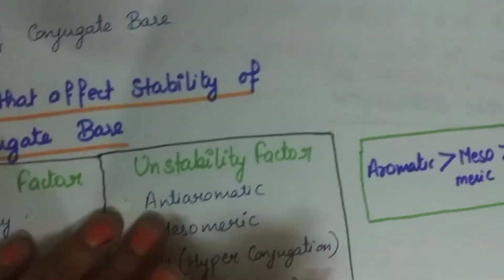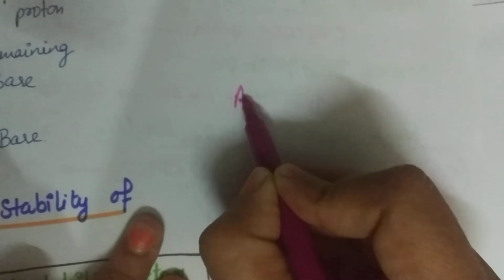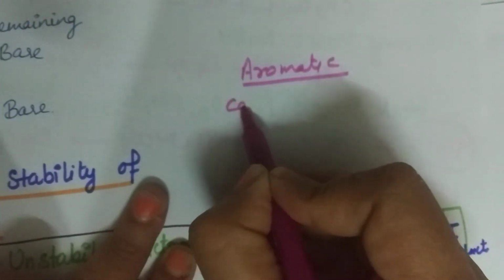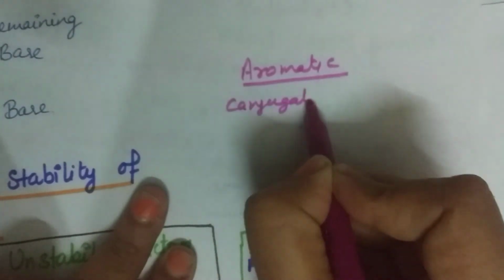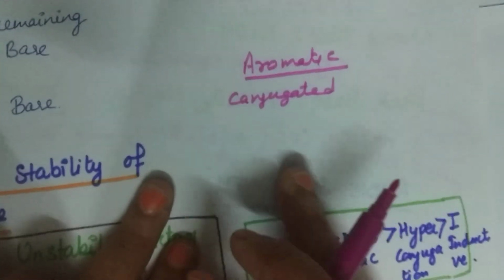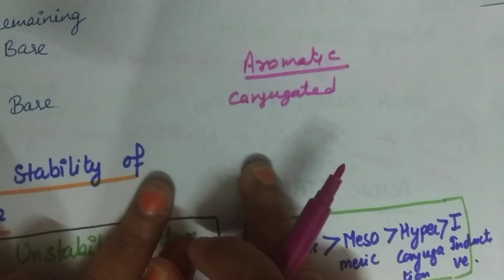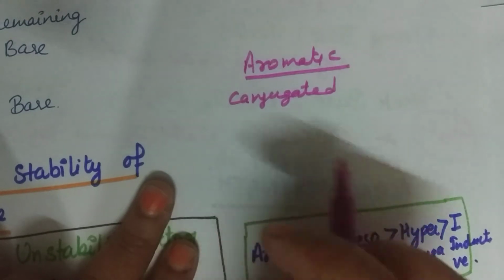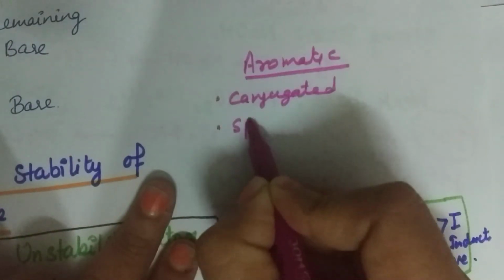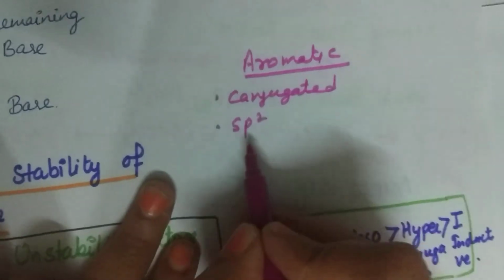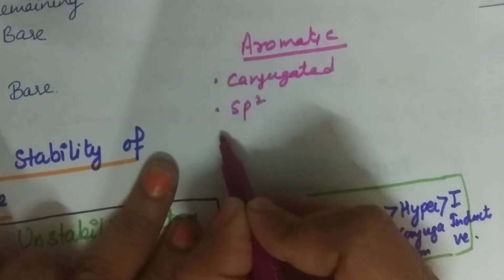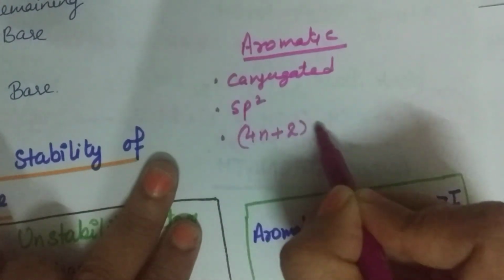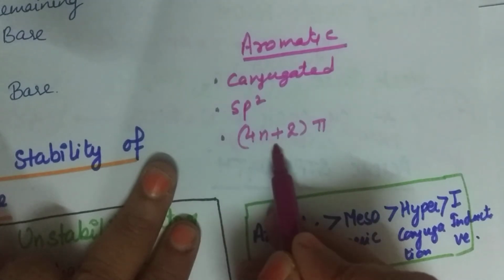For a compound to be aromatic, it should be conjugated, with alternate double and single bonds, or there should be a positive charge and then a double bond, or a negative charge or a lone pair. Then it should be planar, meaning the carbon should be sp2 hybridized. And third, it should follow the 4n plus 2 pi rule, that is, the electrons should fit.